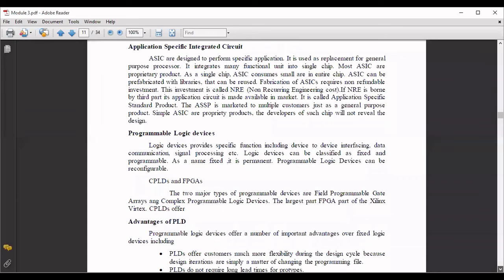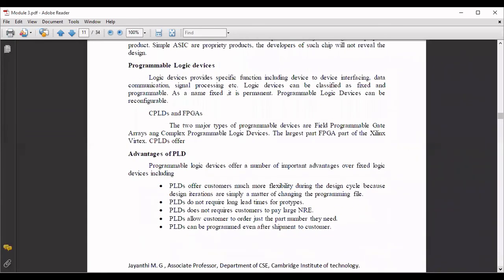The advantage of using PLDs is that they offer customers much more flexibility during the design cycle, because the user is allowed to program or fuse the slots whichever is required. PLDs do not require long lead times for prototypes, and do not require customers to pay a large NRE, non-recurring cost. PLDs allow customers to order just the part number they need.